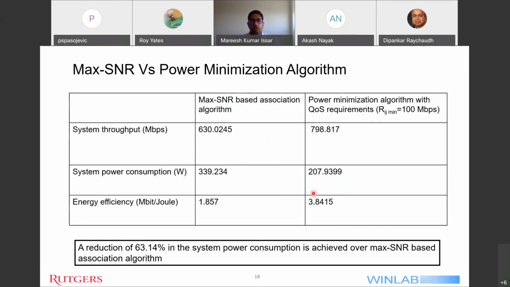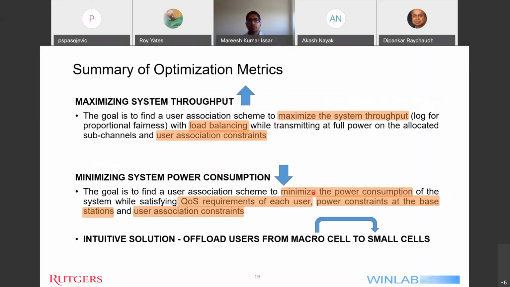Now, moving on to the summary of the optimization metrics. Up till now, we have seen the baseline algorithm, the max-SNR based user association algorithm. Then we analyzed the load balancing based algorithm to balance the load as well as maximize the throughput. Then the third algorithm was regarding minimization of power consumption. So to summarize all three algorithms, for the maximization of throughput, what we want to do is maximize system throughput while load balancing and adhering to user association constraints.